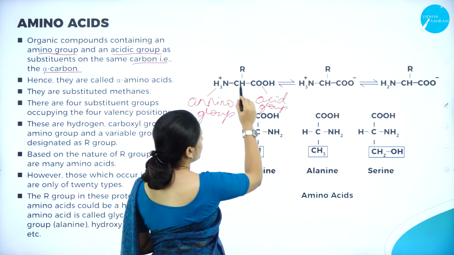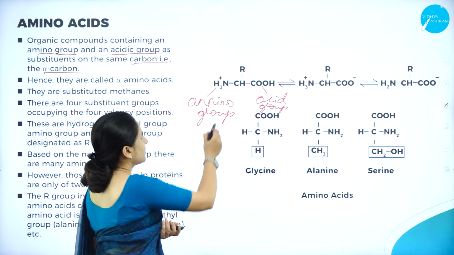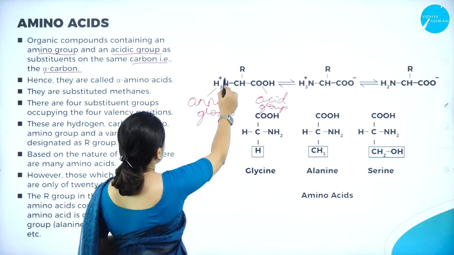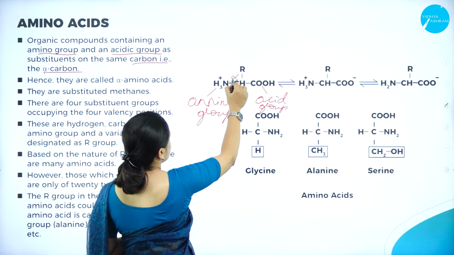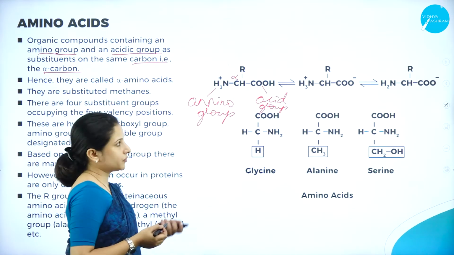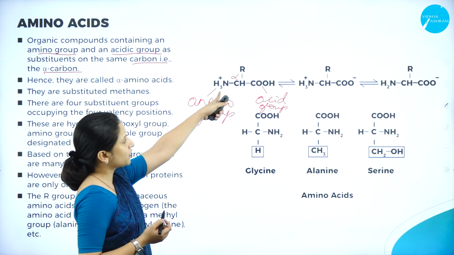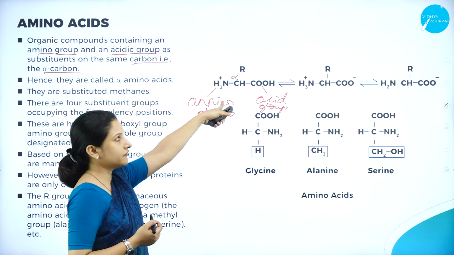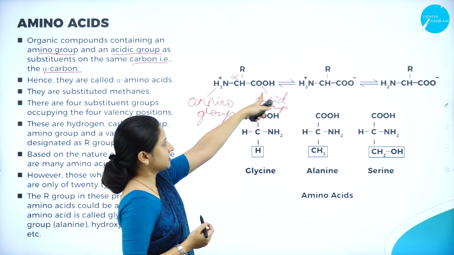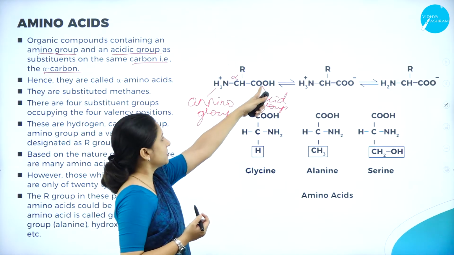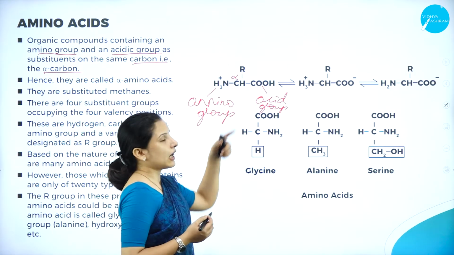So the two components that are present, they are present on the alpha carbon. Both are connected to the alpha carbon. We have the amino group on one side connected to the alpha carbon, and the acidic group, that is the carboxyl, connected to the alpha carbon.